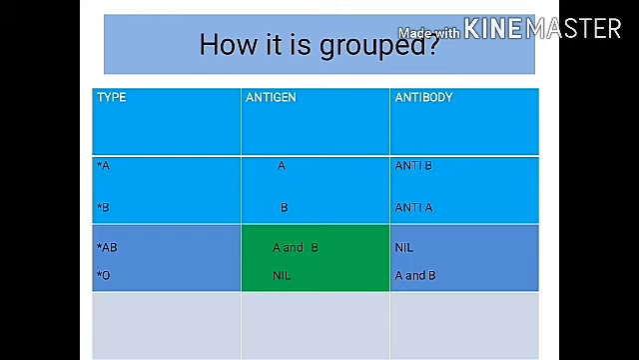A type blood group is considered to have the antigen A and antibody B. If it is a B type blood group, it has the antigen B and antibody A. If it is an AB blood group, A and B antigens are present, and antibody is absent. If it is O type blood group, it won't have any antigen, it has only the antibodies A and B.